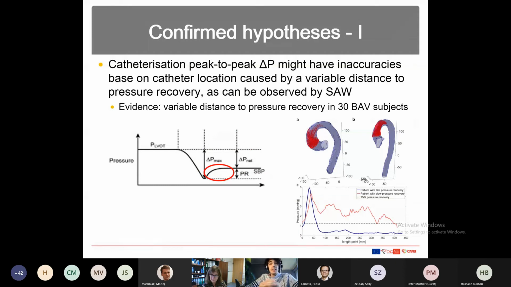So the second thing we wanted to test was the flow inefficiencies, and this is directly related to the pressure recovery: how much energy is recovered and for how long down the line of, in this case, the aorta artery.